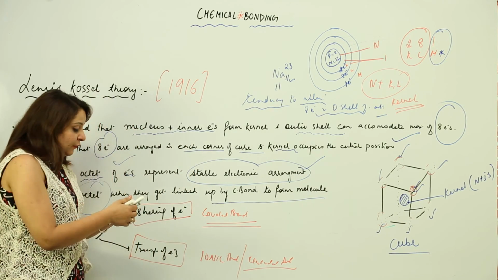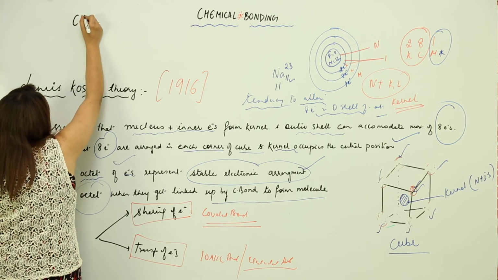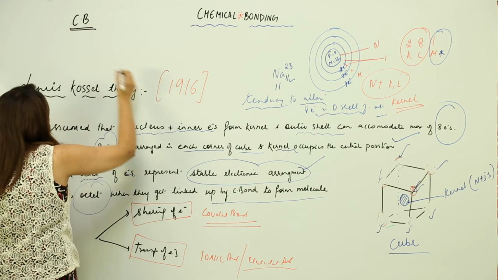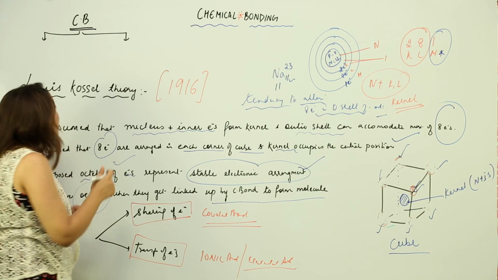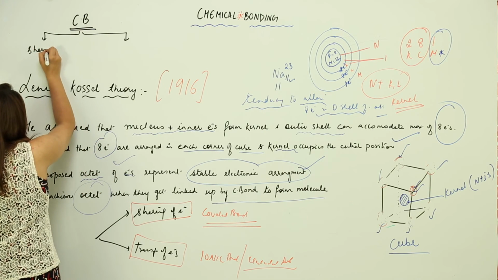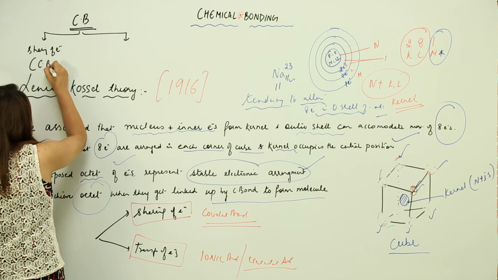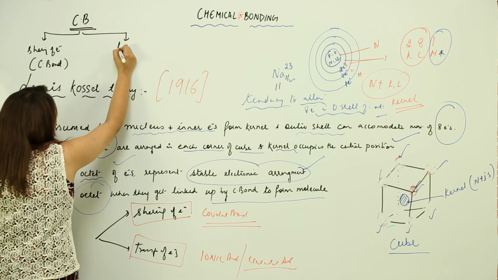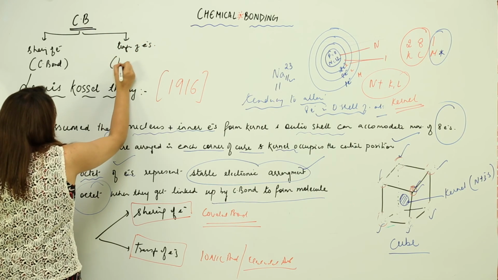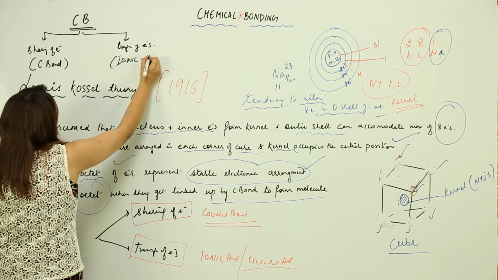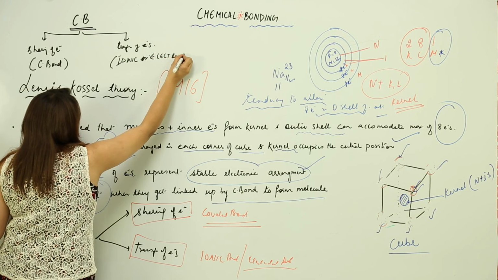So according to Lewis, the reason behind the linkage is the octet, and depending upon that we are looking for the completion of octet. So we can do it by sharing of electrons, and as a result the bond formed is called a covalent bond, or we can do it by transferring of electrons, that is called an ionic bond, or we can use the term electrovalent bond.